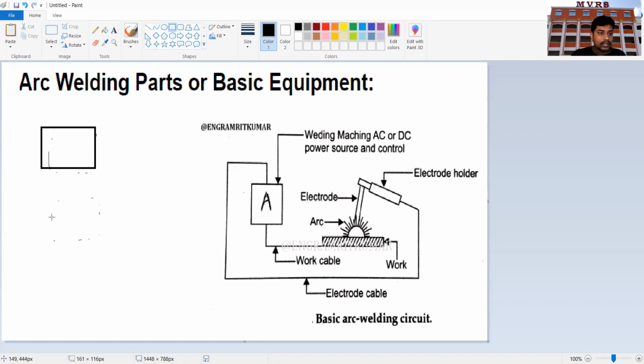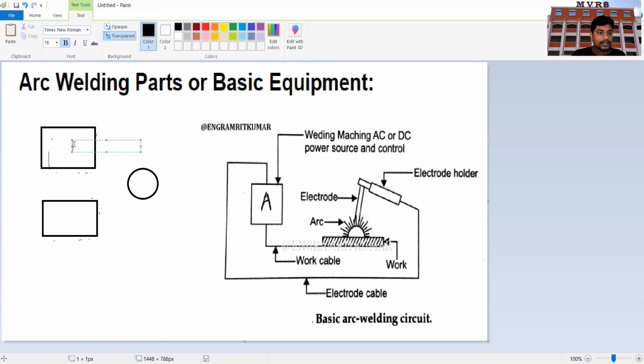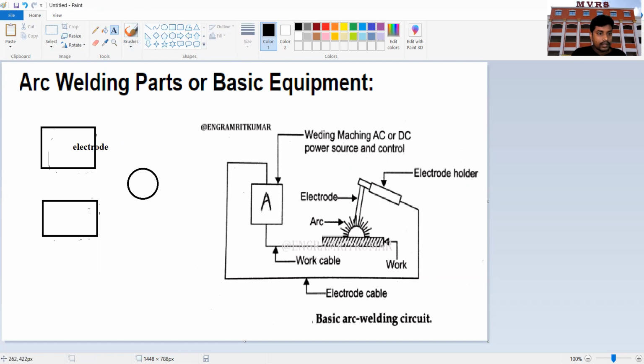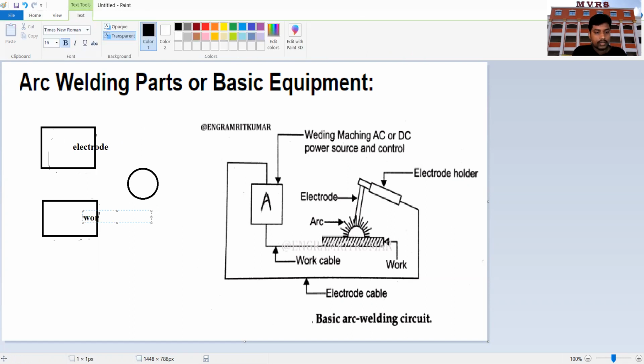Okay, this is the electrode and this is the workpiece. This is the power source, the welding machine. What I said is, this is the electrode and this is the workpiece.